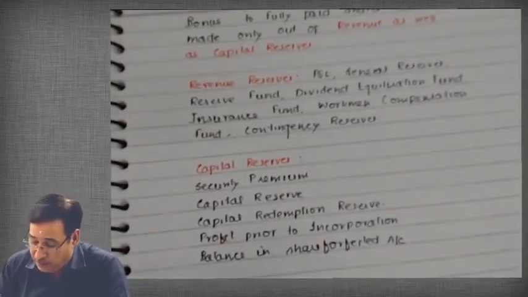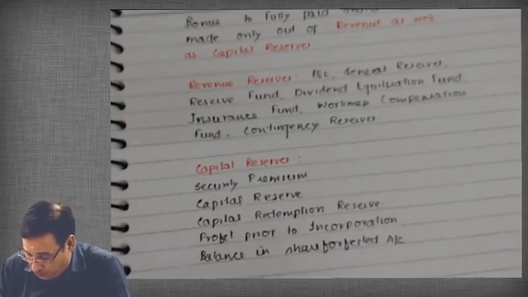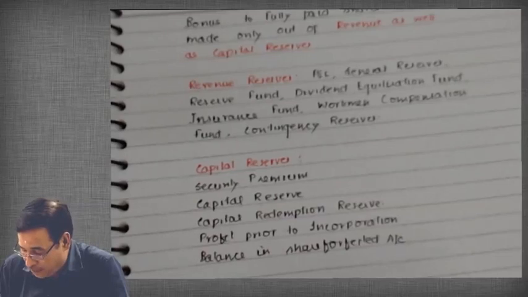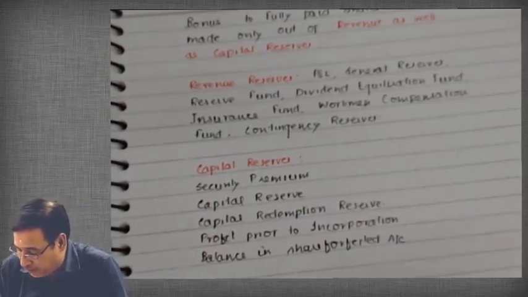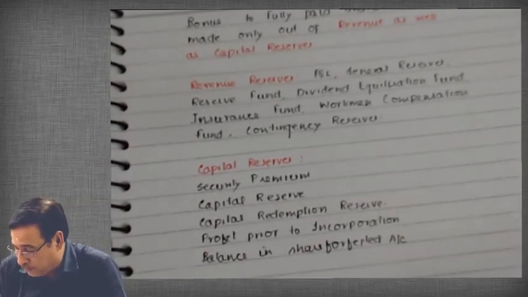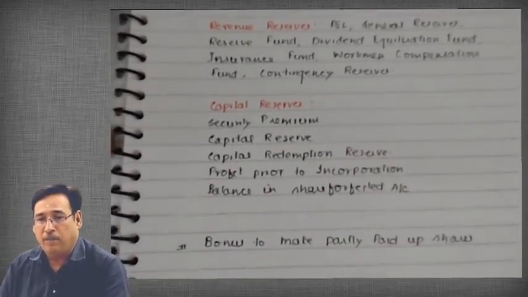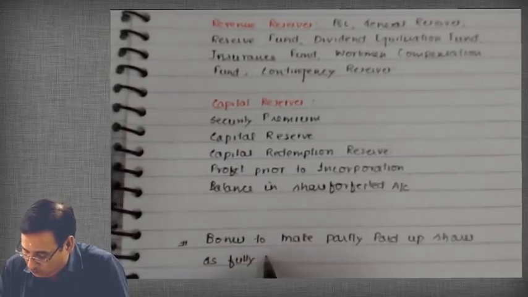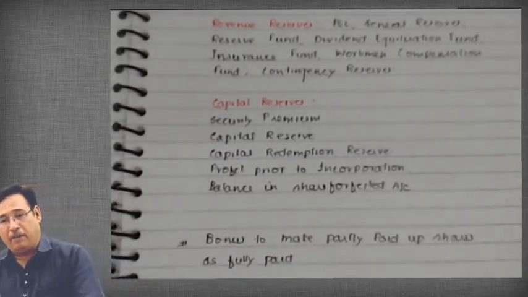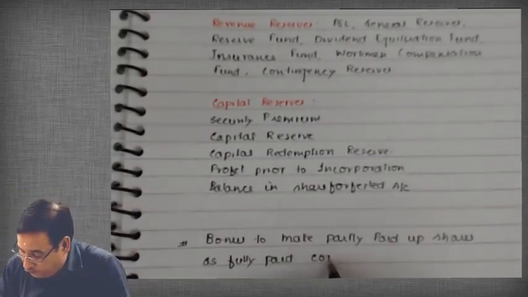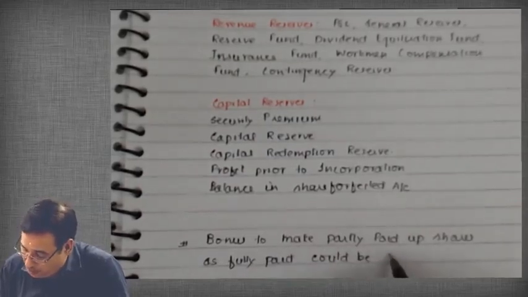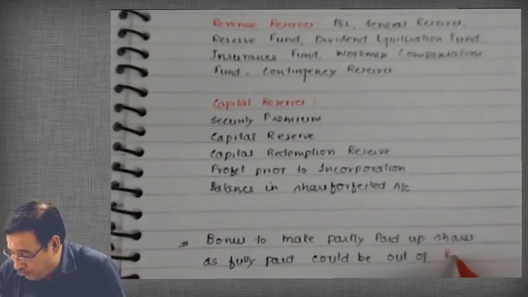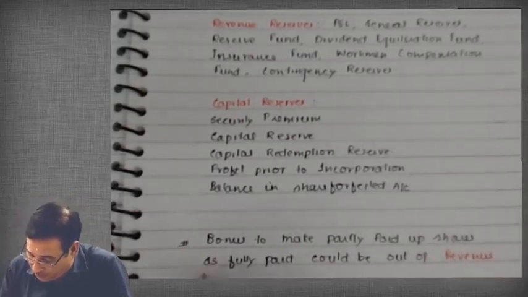Now I am writing another point. Bonus to make partly paid up shares as fully paid could be out of revenue reserves only.